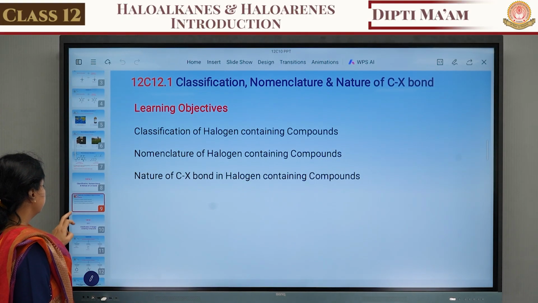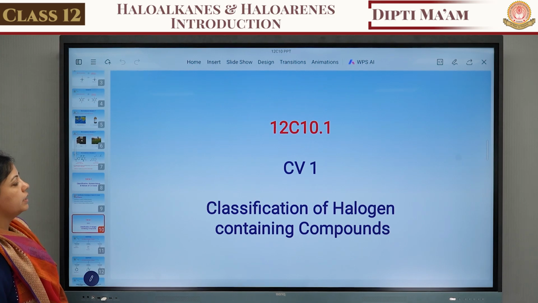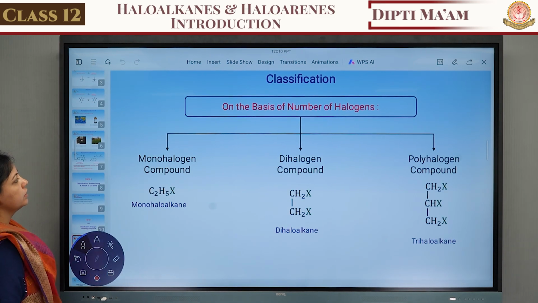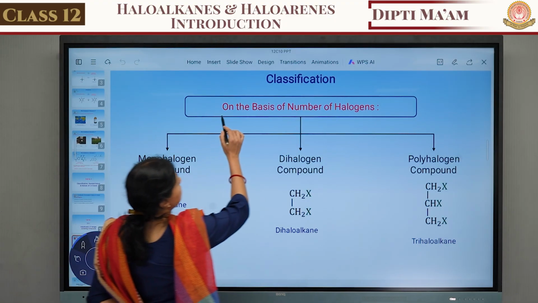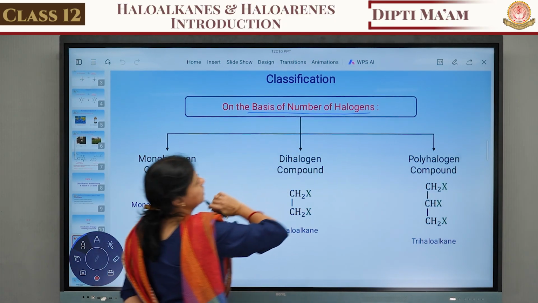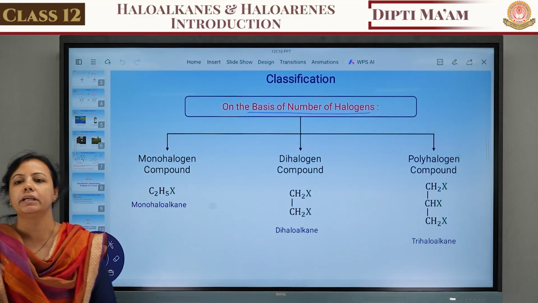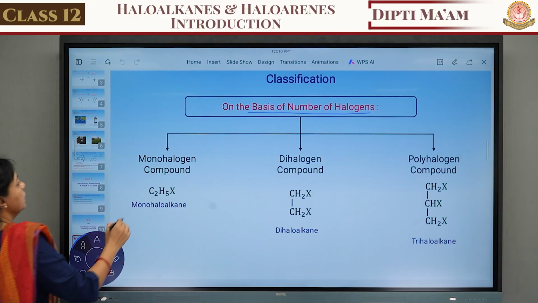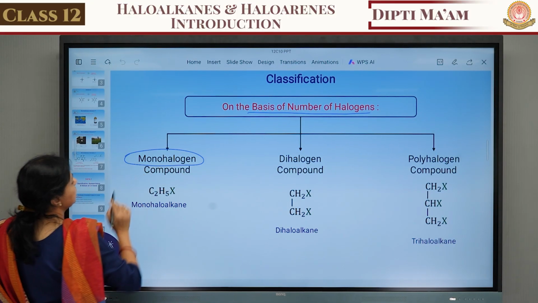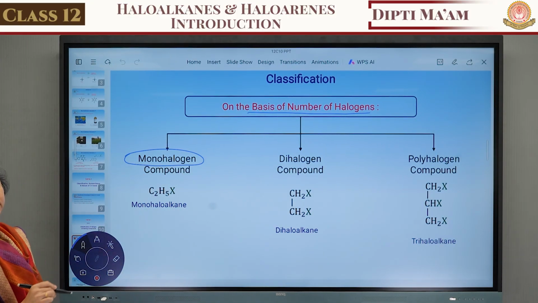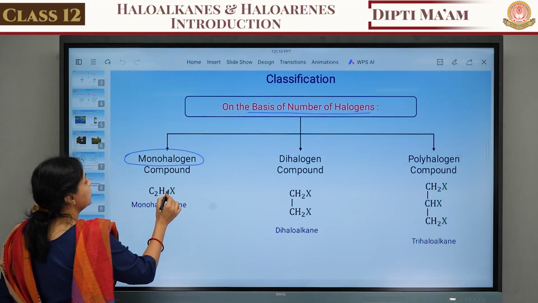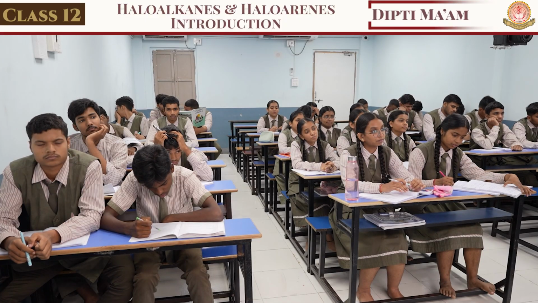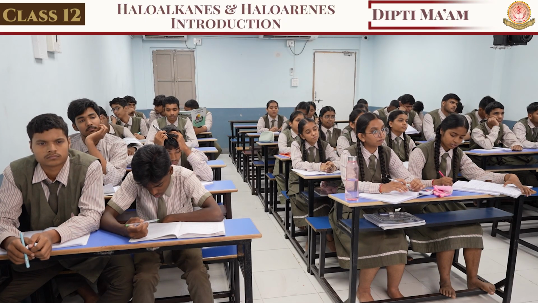Let's start with the first one, classification of halogen containing compounds. The first classification is on the basis of the number of halogens, that means how many halogens are present in the molecule. For example, a monohalogenated compound means the number of halogens is only one. One halogen is attached to the compound. It is known as a monohalogenated compound.